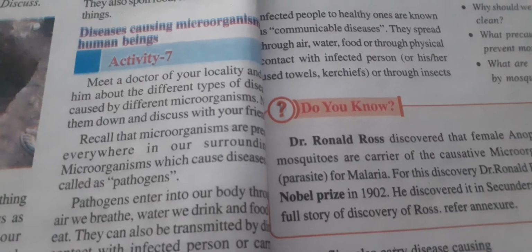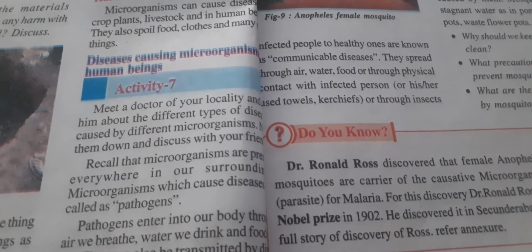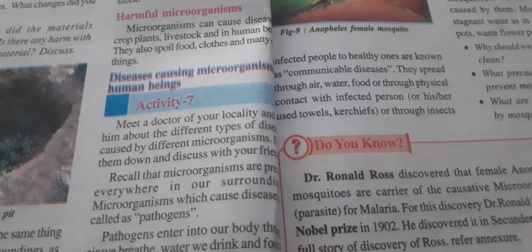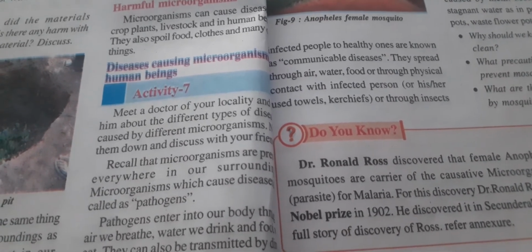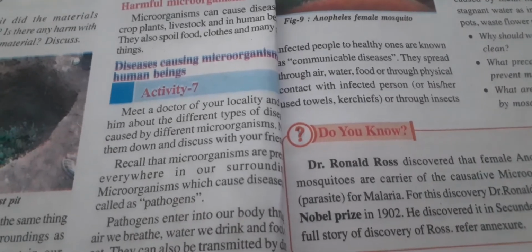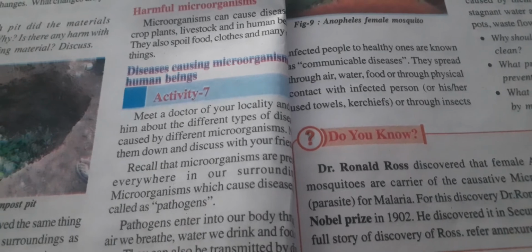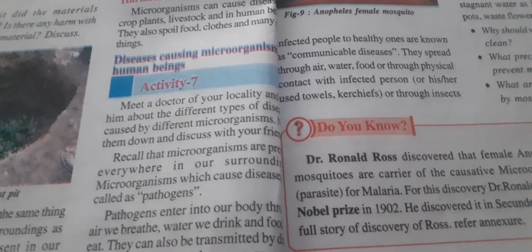So my dear students, in activity 7, what we have to do? We have to meet a doctor of our locality and ask him about the different types of diseases caused by different microorganisms. We have to ask some questions about which type of organism is responsible for causing the diseases, and the different types of microorganisms.